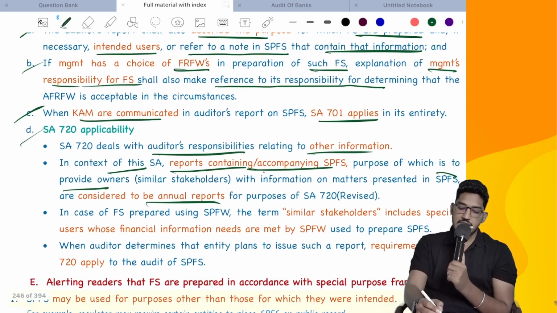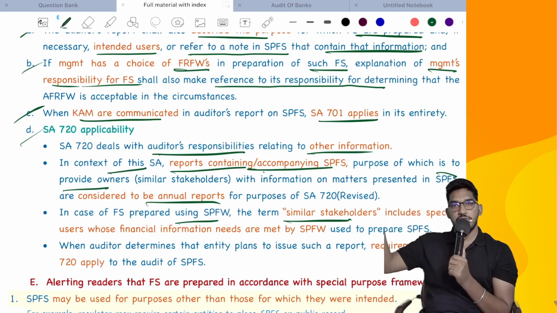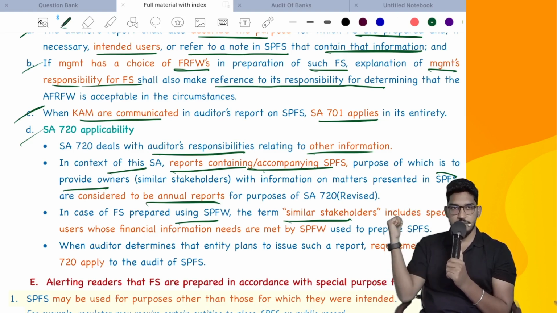Next, in case financial statements use a special purpose framework, the term similar stakeholders includes specific users. That means when you give other information in normal financial statements, they include it for their stakeholders. In special purpose financial statements, they include other information for the purpose of intended users.